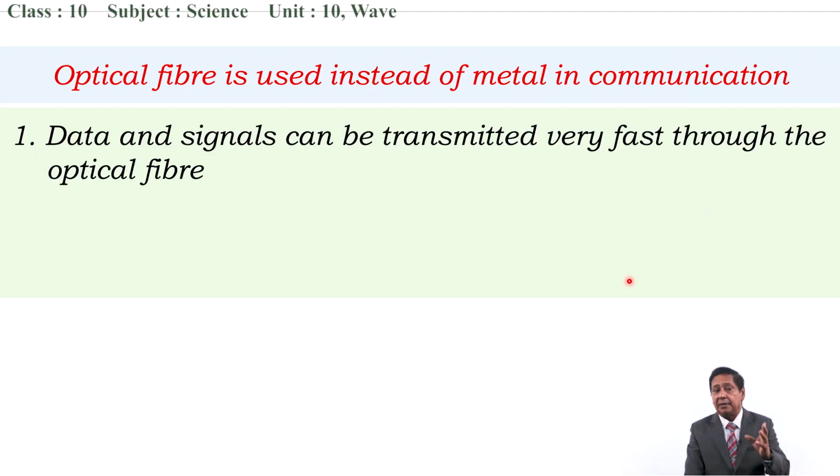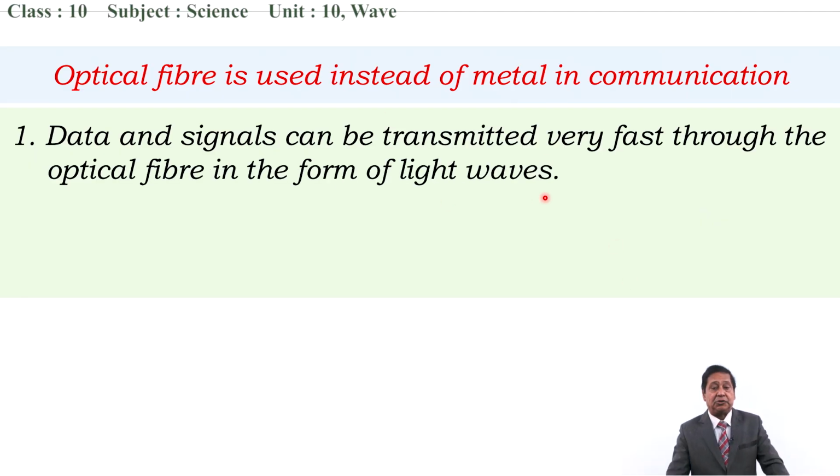Instead of metal in the communication? The reason is very simple. Number one, data and signals can be transmitted very fast through the optical fiber in the form of light waves. It travels at the speed of light. In the form of these light pulses, it can travel through the optical fiber.